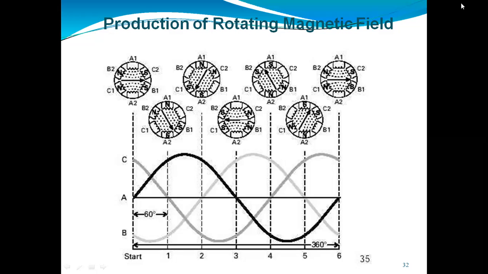So when we give the three-phase supply to the squirrel cage or slip ring induction motor, we take three phases with a 120 degree phase difference between the respective phases. So this will rotate like this.